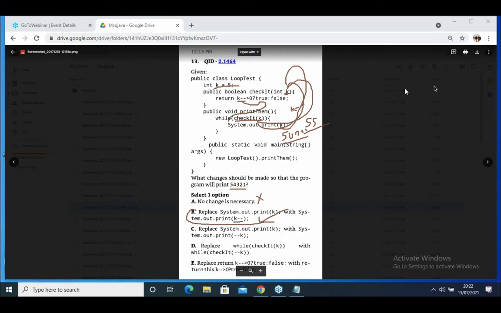Have you understood? Not even option E. So option B, observe now. K minus minus means low value. It prints 5, then it becomes 4. The loop repeats, it is passing 4. Then it prints K, it prints 4, then it becomes 3. Then it prints 3, then it becomes 2. It prints 2, then it becomes 1. So like that it prints 5, 4, 3, 2, 1. So option B.